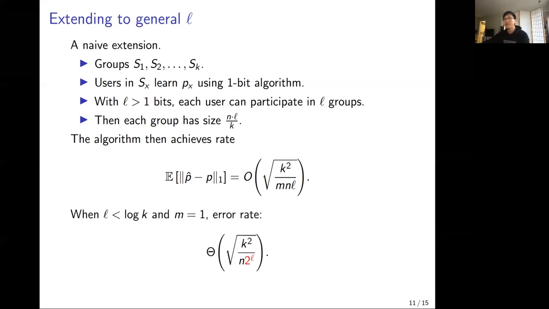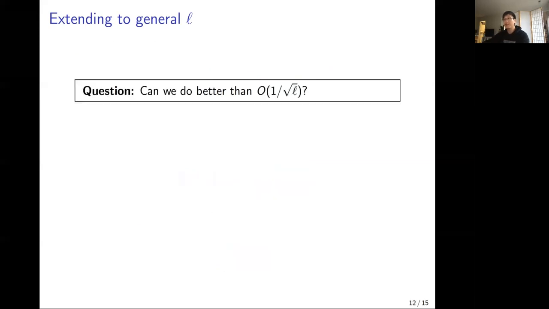However, note that, as we mentioned before, in the single sample case, and L is smaller than log k, the rate decreases as L increases at a rate of 1 over 2 to the L, which is far better than this. This brings out the natural question of, can we do better than the 1 over square root L rate? And hopefully, we can also get an exponential rate.